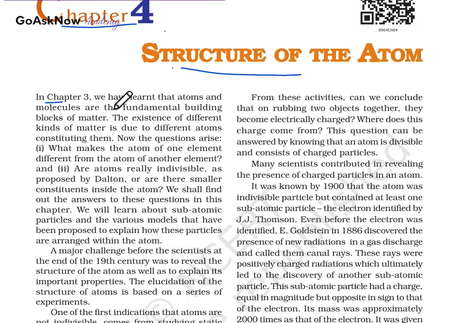In chapter 3, we learned about atoms and molecules, and also the fundamental building block of matter. The existence of different kinds of matter is due to the different atoms constituting them. Now the question arises: what makes the atom of one element different from the atom of another element? The second question is, are atoms really indivisible, or are there some smaller constituents inside the atom? We shall find the answers to these questions in this chapter.